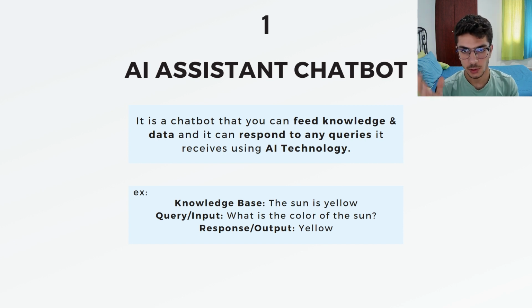Well, it is a chatbot that you can feed knowledge and data, and it can respond to any queries it receives using AI technology. Now, I don't want you to get lost. How I want you to understand this AI chatbot is, suppose this chatbot has a brain, which is the knowledge base, all right? And this chatbot knows that the sun is yellow, so this is its knowledge. What we want to ask it is, what is the color of the sun? And using AI, it will see what's in the knowledge base and answer accordingly. So its response would be yellow, just as simple as that.